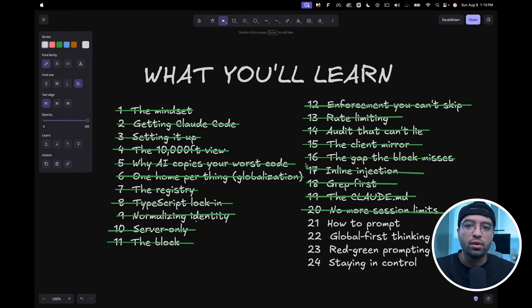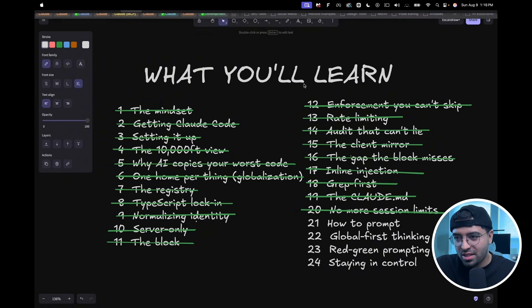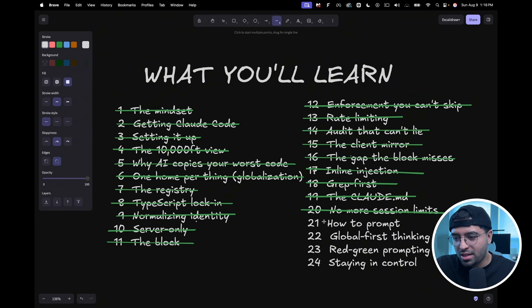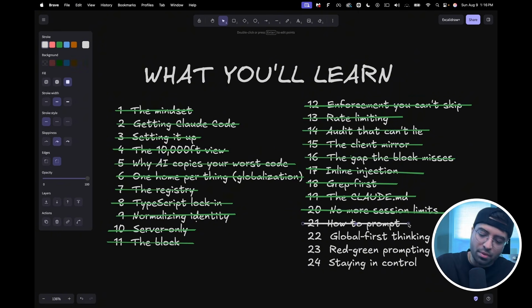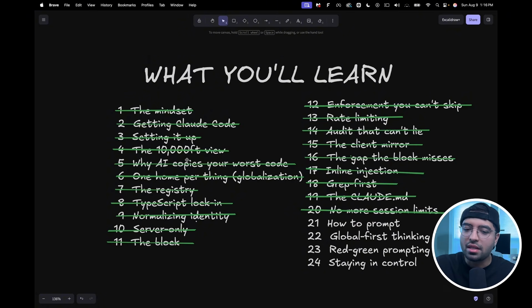In this module, we're going to learn about prompting, which is the most important thing in building with AI, because if you don't know what to tell AI, then AI is not going to know what you want. So now you'll be very surprised because this is very simple. It's not as complex as you thought. And the reason is simply because we have put all these layers in place already. We have all of this, the entire architectural guardrail set up with the system, the Claude.md, everything is connected.